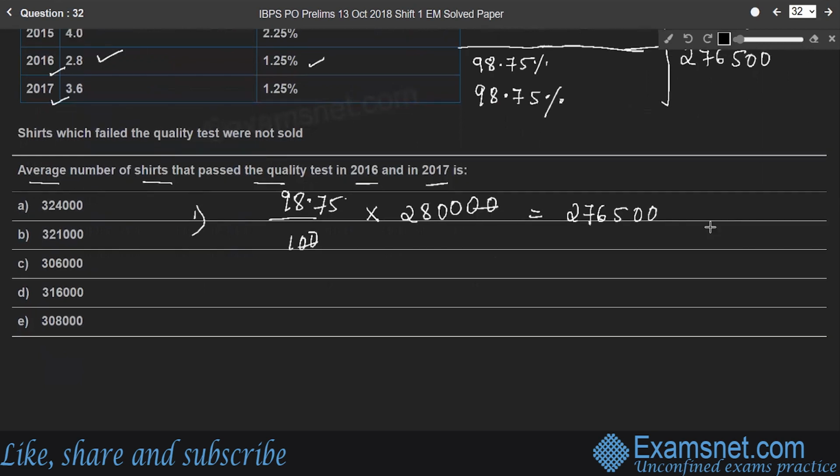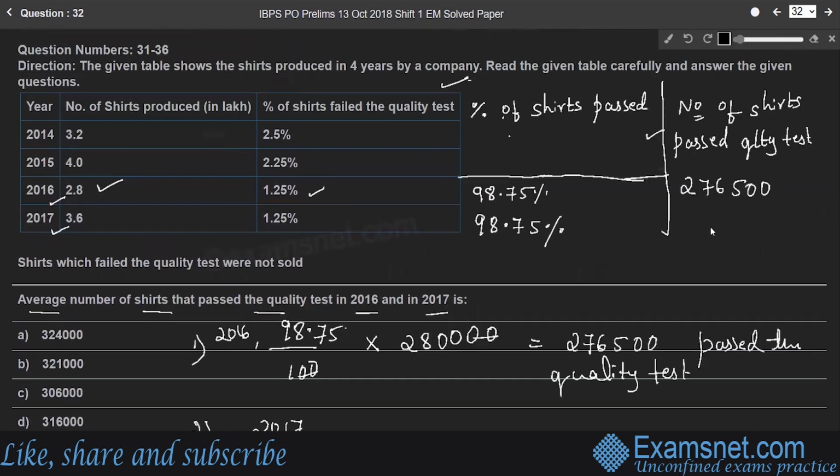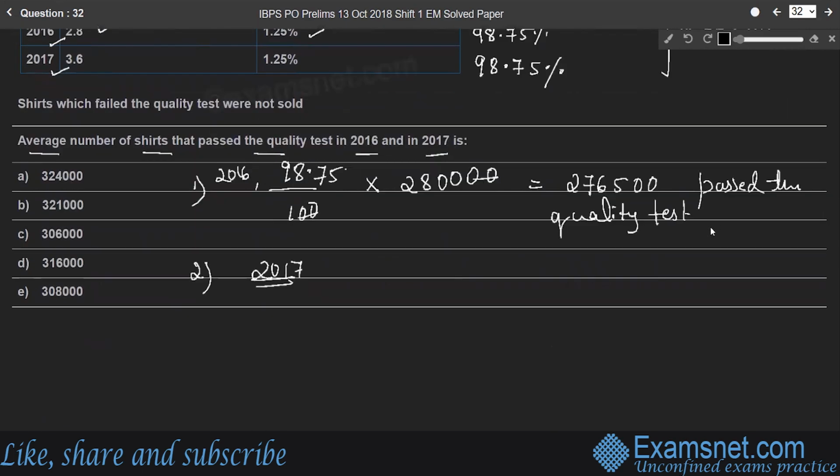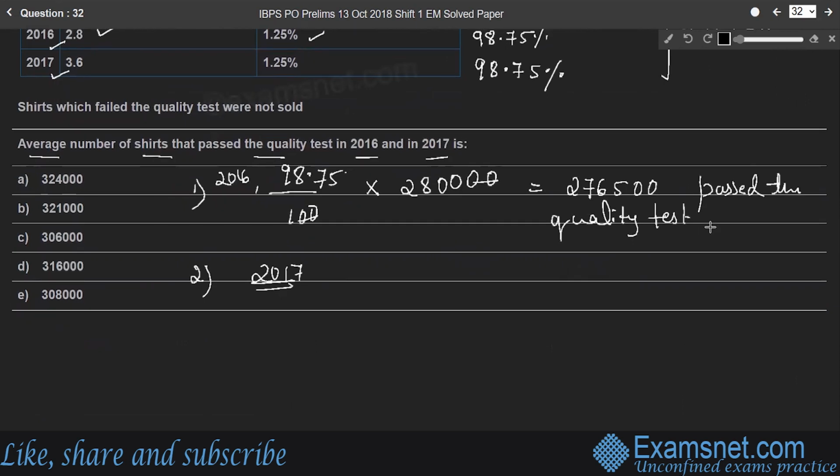Whereas in 2017, this is 2016. So in 2017, how many shares passed the quality test? For 100, again 98.75 shares passed the quality test.